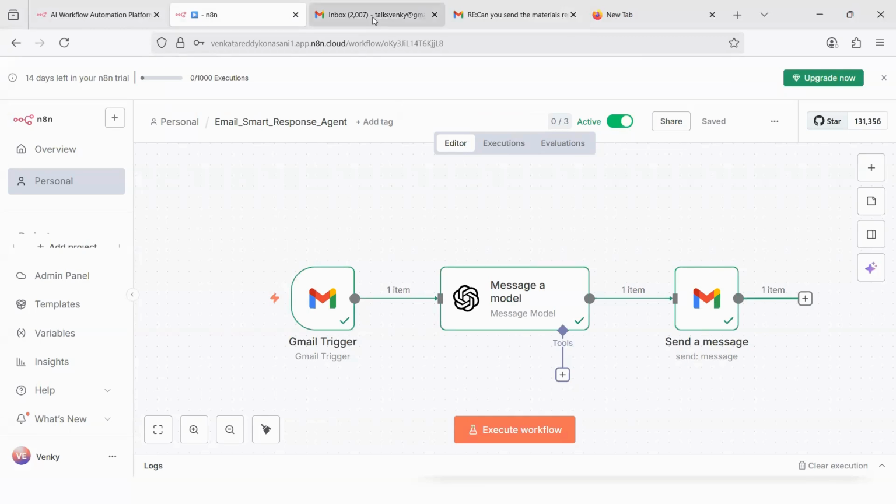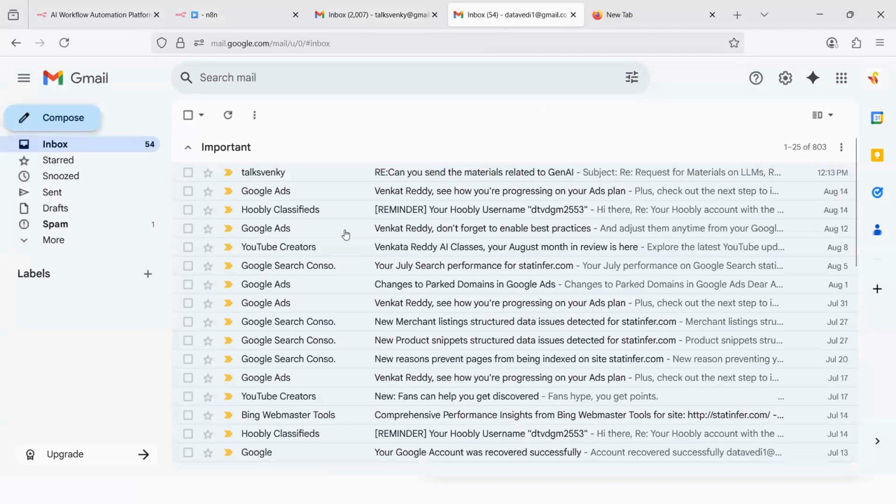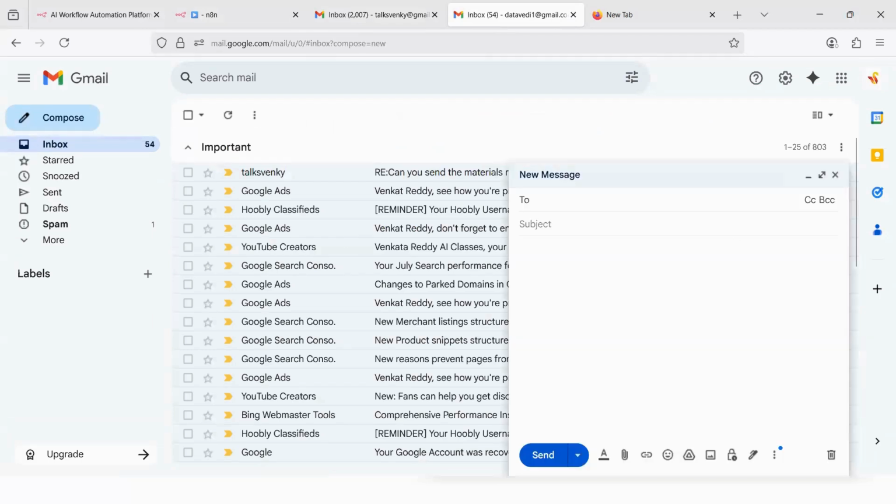And then what you do is you go back and send another mail. Again to the same guy, meeting on Sunday. Hi, Venkat.